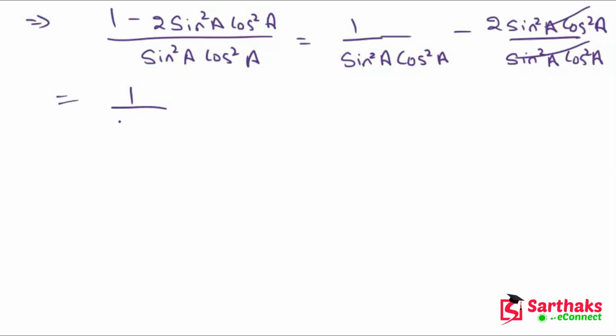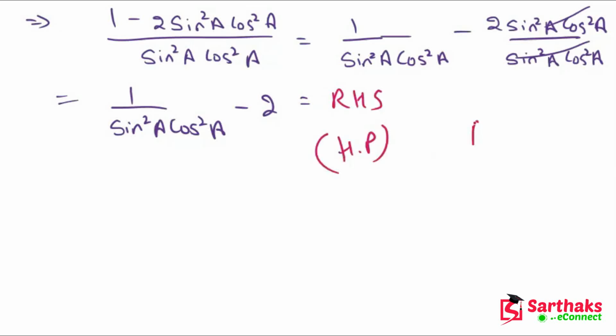So we have 1 upon sin²A cos²A minus 2, and this is equal to RHS. Hence proved. My dear friends, this is our required result. I hope you understand these types of questions. Now let's move on.